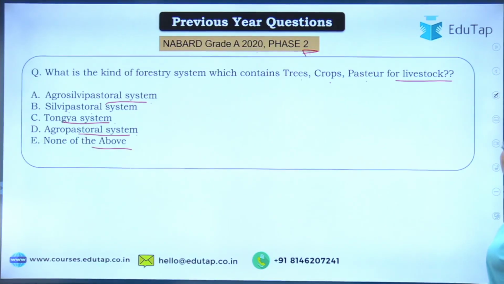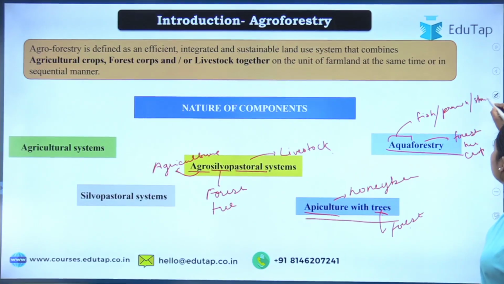Okay, shrimp. So this is what we mean by aquaforestry.